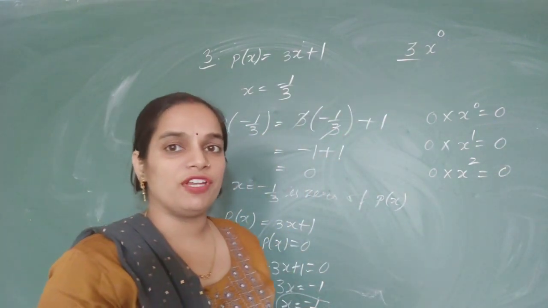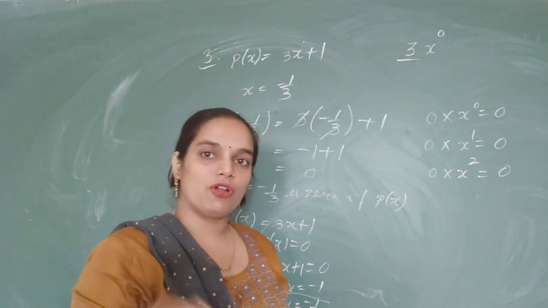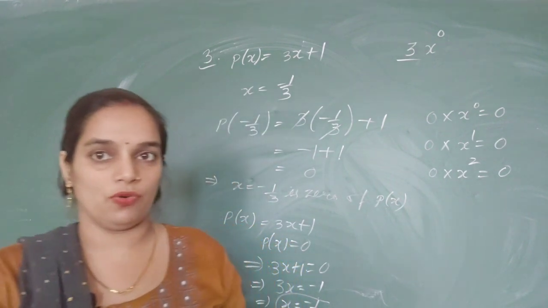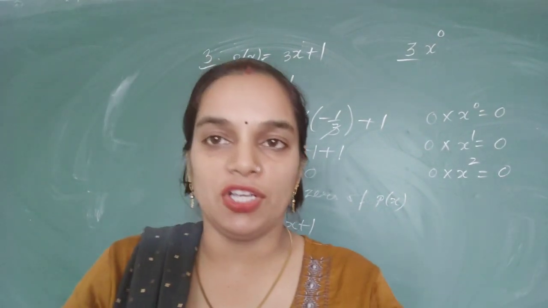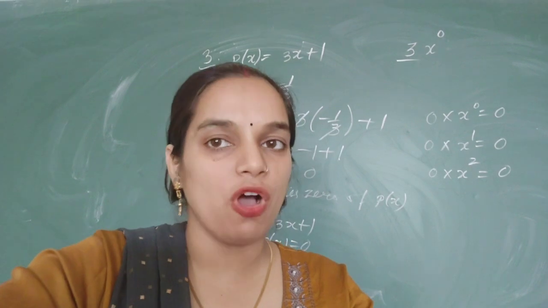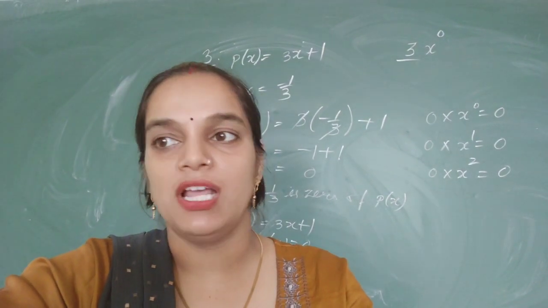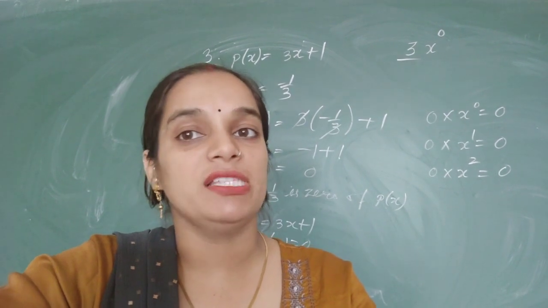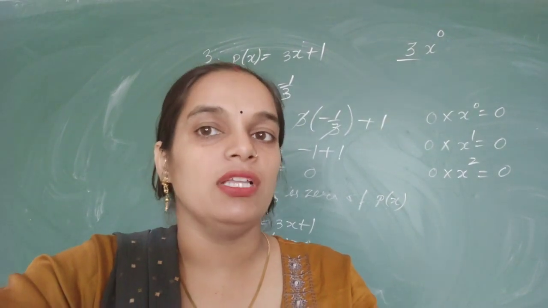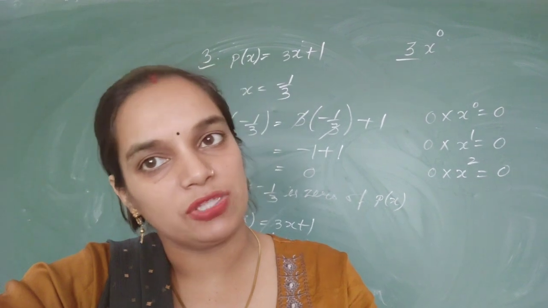So there is no definite power of x for which the polynomial becomes 0. So we will say the degree of the 0 polynomial is not defined. If a question comes, what is the degree of the 0 polynomial, then you will say it is not defined.